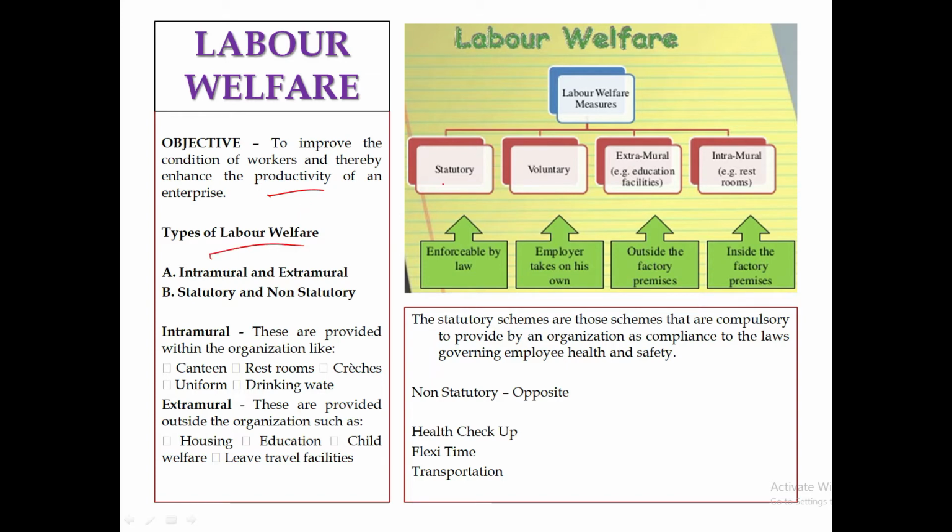In the earlier chapter, you have learned about the evolution of labor welfare, how it started, what the small concepts are, like the 4 concepts which I have given, and also what the important committees formed before and after independence were. Alright. So, types of labor welfare. Labor welfare can be divided as intramural and extramural. Now, what is intramural? Intramural are all those labor welfare facilities which are available inside the organization. That means you have to provide that inside the organization.